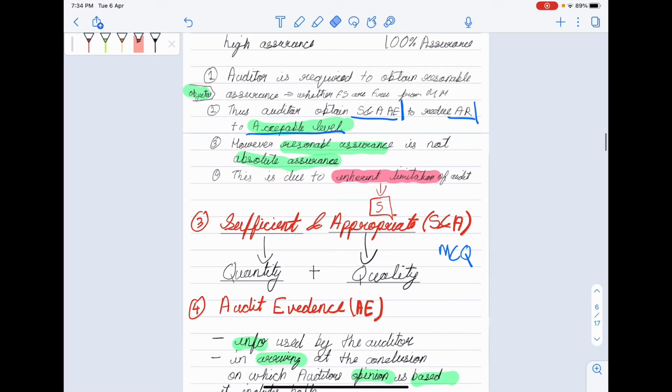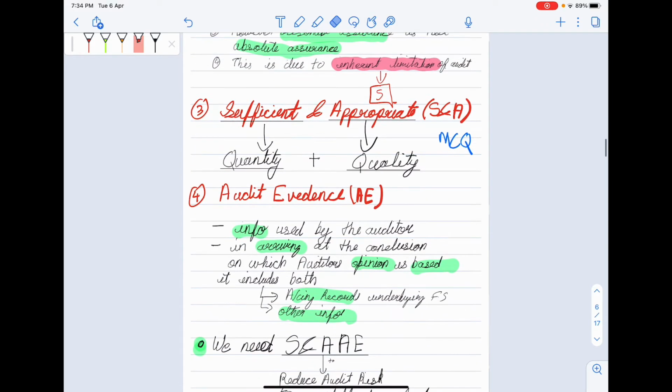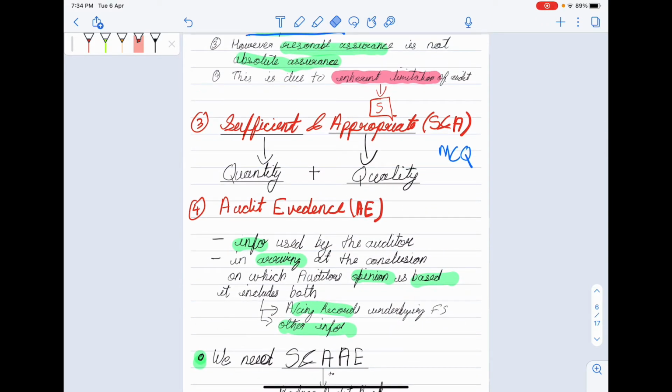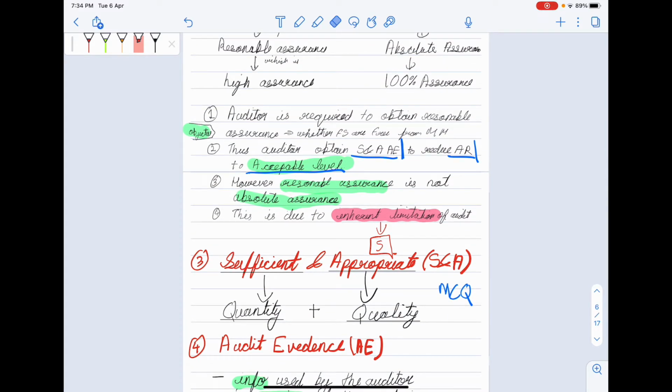Audit evidence is any information used by the auditor in arriving at the conclusion on which the auditor's opinion is based. It includes both accounting records as well as other information. So the auditor obtains reasonable assurance whether financial statements are free from material misstatement or not.